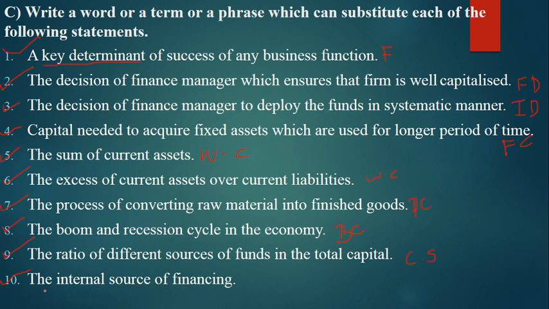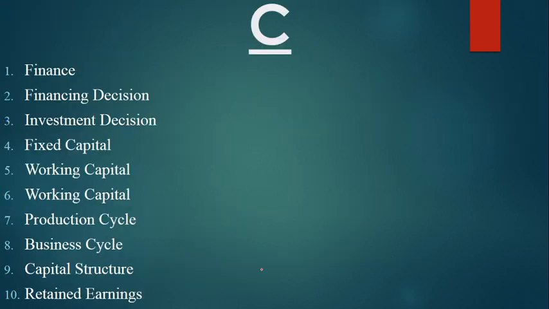Point number 10, the internal source of financing. What is the meaning of internal source of financing? That is retained earnings. Now as you can see here, you can get all the 10 answers, so you can prepare your own notes.